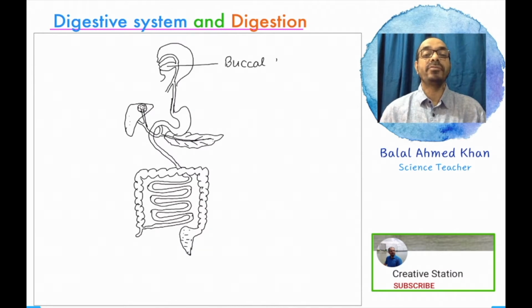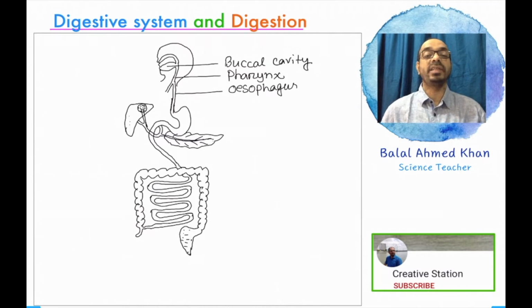Now I am trying to label all the parts of the digestive system. The cavity of the mouth is known as the buccal cavity or mouth cavity. The opening part is the mouth. After the mouth, it's the buccal cavity. And after the buccal cavity, the junction between the digestive system and respiratory system is the pharynx. In between the pharynx and esophagus, the connection is the larynx.